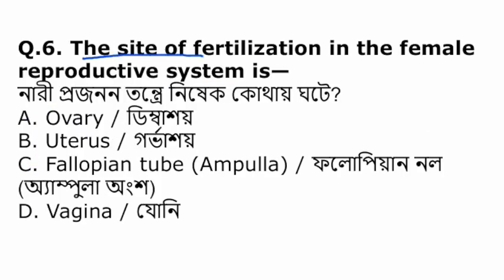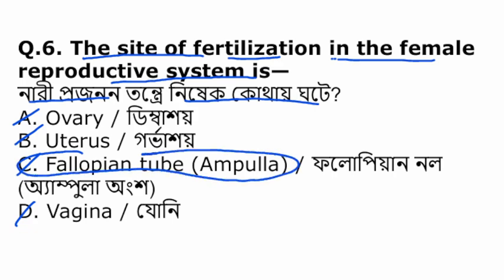The site of fertilization in female reproductive system is, ovary, uterus, fallopian tube, ampullar region, vagina. The site of fertilization is the fallopian tube, the ampullary region. The fallopian tube is divided into three regions: infundibulum, ampulla, and isthmus, and the fertilization takes place at the ampullar region.